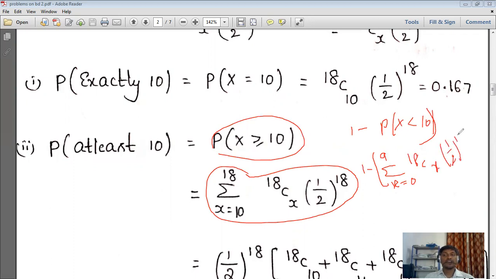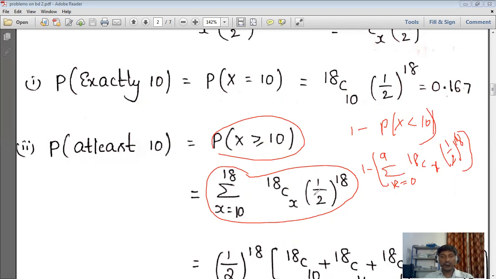So this one also we can use, either that one or this one. So 1 minus the sum of P of x less than 10. X less than 10 means from 0 to 9 we'll get it. So here it is 18C0 (1/2)^18.